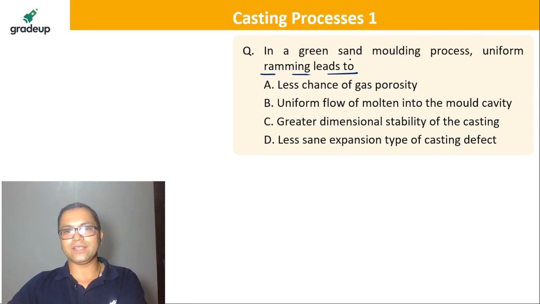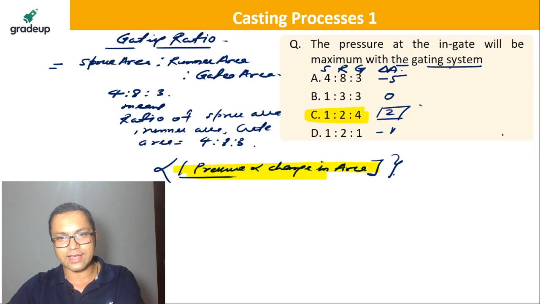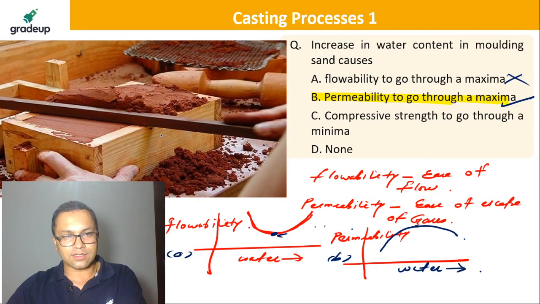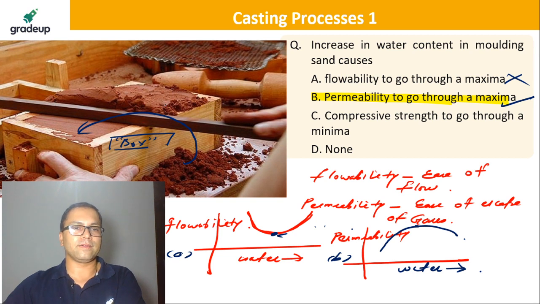So, what is the meaning of a molding process here? Molding process means that, see, this is a box. This is an empty box over here. What we do is we just put sand into this box, and this process is called ramming.